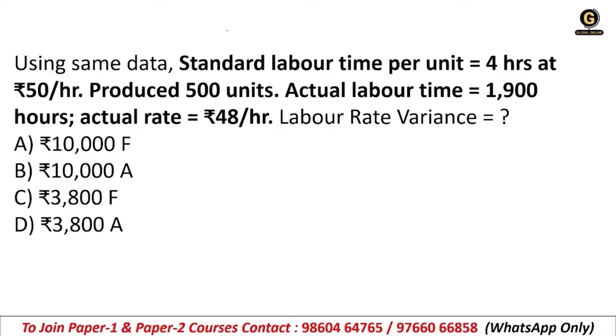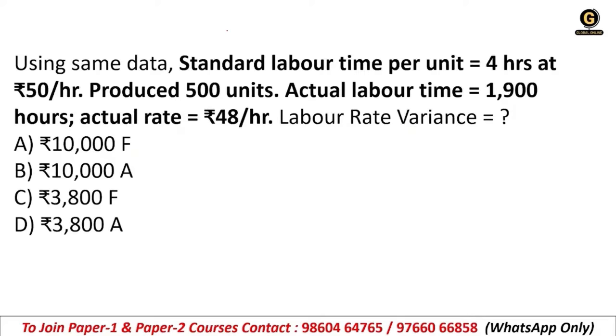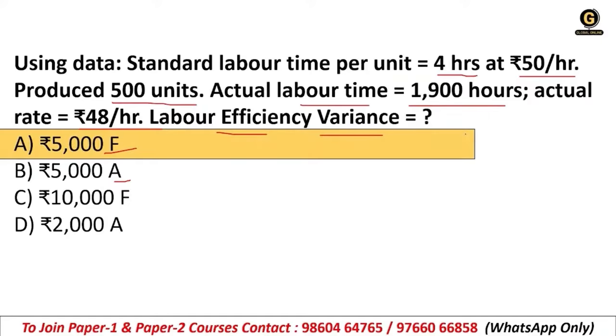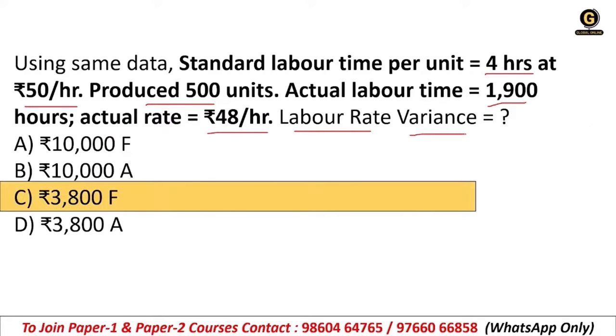Using the same data, that means the previous data that we have taken for this question: standard labor time per unit 4 hours at 50 rupees per hour, produced 500 units, actual labor time is 1900 hours, and actual rate is 48 rupees per hour. So what will be the labor rate variance? Here we have calculated the labor efficiency variance, and here the labor rate variance. So the right answer will be option C, 3800 favorable.